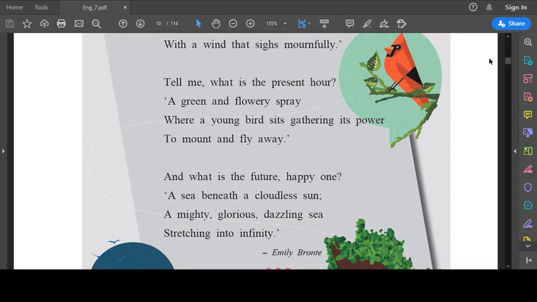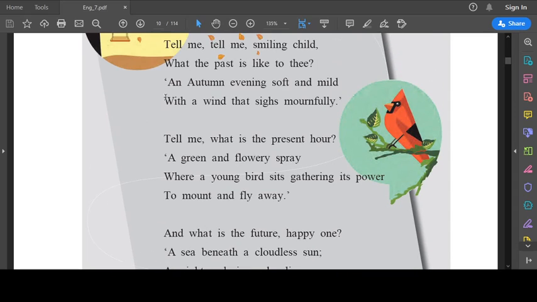In the first stanza, the poet is asking the child about the past. And what has the child compared the past to? To a soft and mild autumn evening. Correct? To a soft and mild autumn evening. And how is the past? It is a pleasant time which has ended.